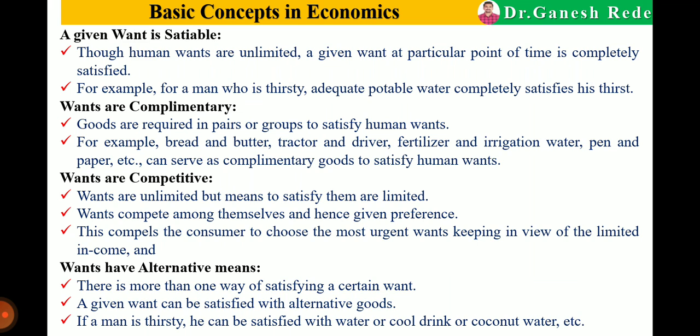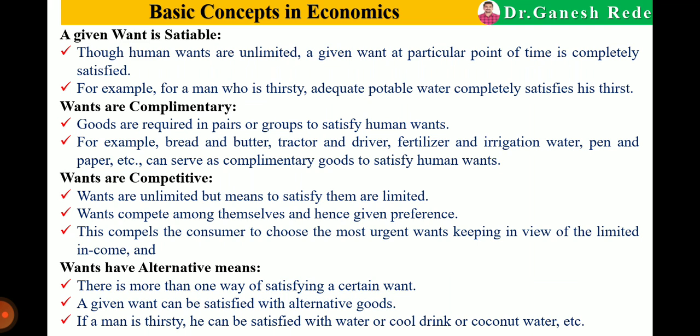Then, wants are complementary. Complementary means we require them in pairs. So goods are required in pairs or groups to satisfy a human want. Suppose I am hungry. Shall I be satisfied with only one food item? No. I require pairs or groups. For example, bread and butter, tractor and driver, fertilizer and irrigation, pen and paper. So this is about wants being complementary, means we require them in groups or in pairs.